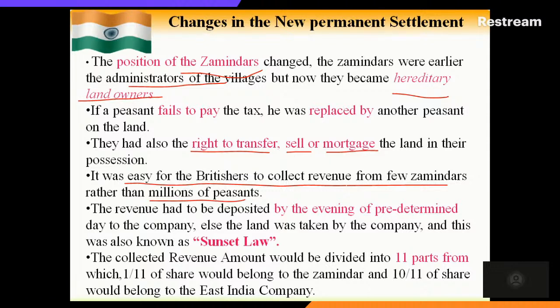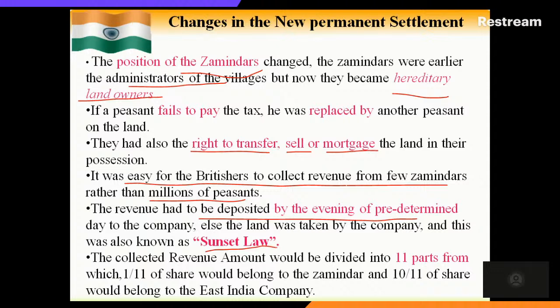Then the revenue had to be deposited. This is one interesting provision. By the evening of the predetermined day, it had to be deposited to the company, else the land was taken by the company. This new method is called the sunset law. Before the sun sets, you have to deposit the set amount collected as land revenue from the peasants.